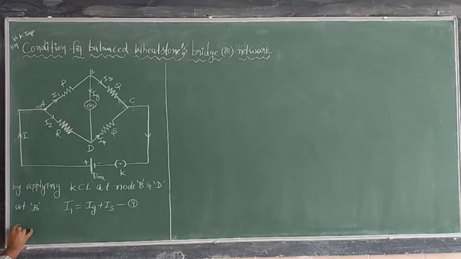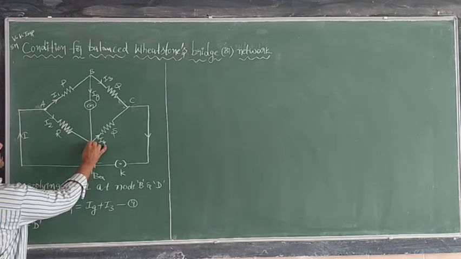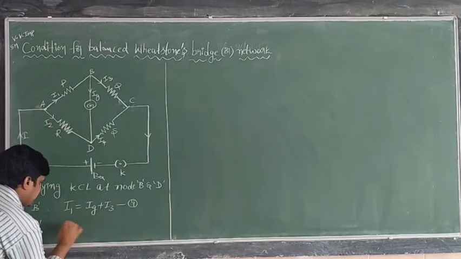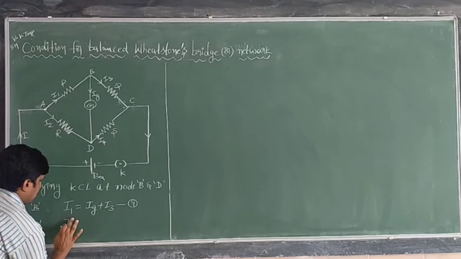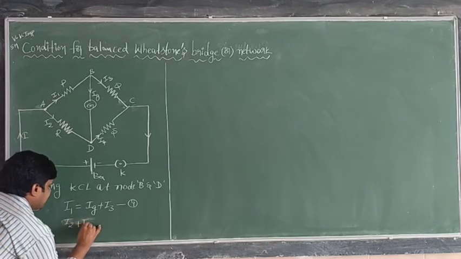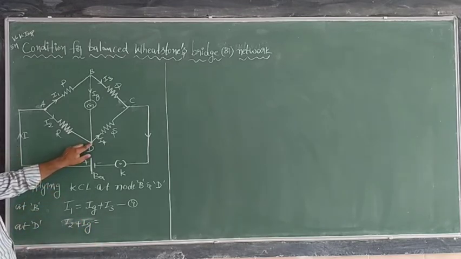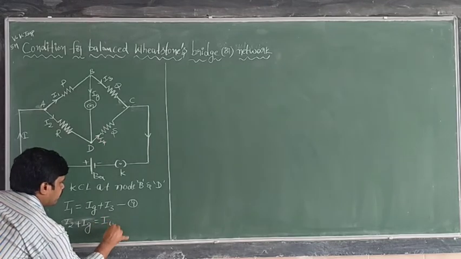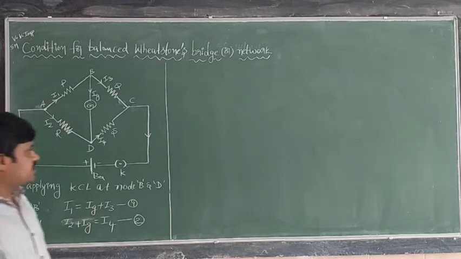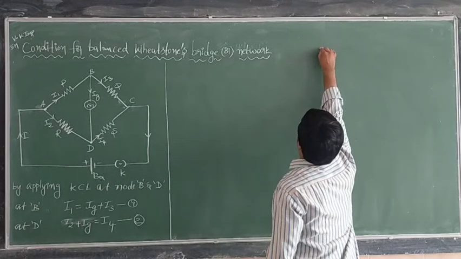Next, thereafter, if you apply Kirchhoff current rule to this node D, at D, see how many currents are entering, I2 current and Ig current. So here I can write I2 plus Ig is equal to the current leaving from D, which is only one current, that is nothing but I4. So you take this as equation 2. See, by applying the Kirchhoff current rule, here I got the things like this.